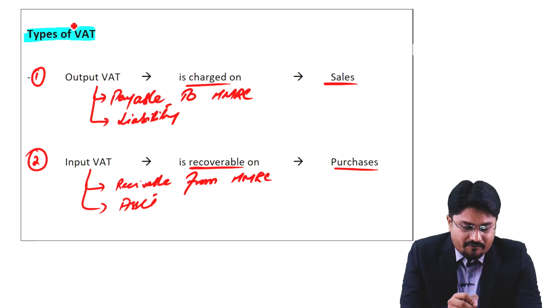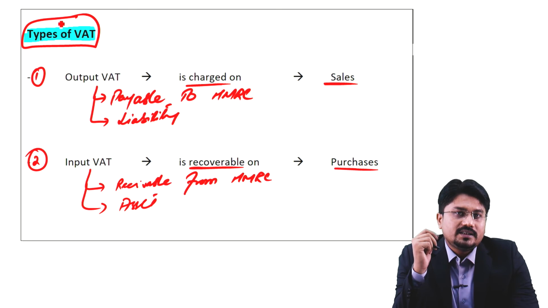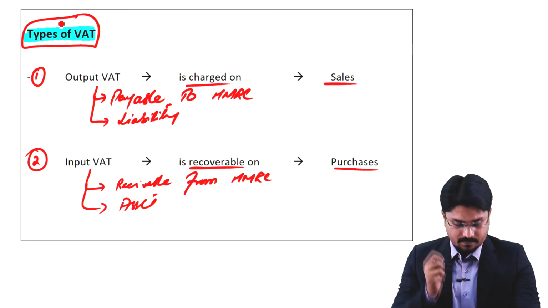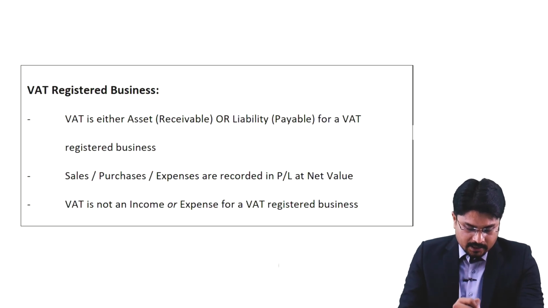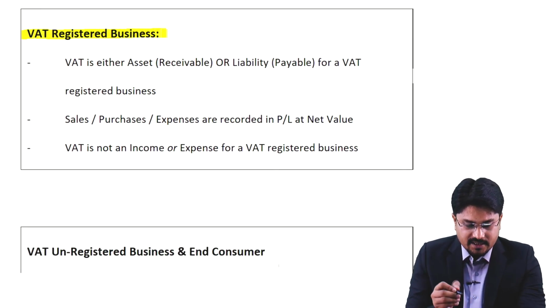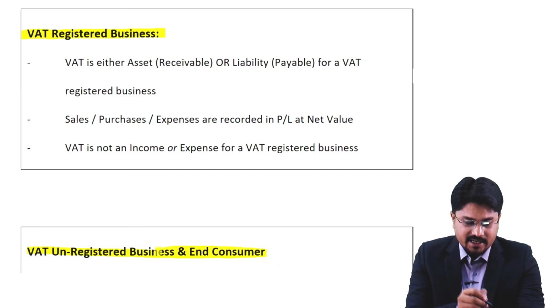So for a VAT registered business, there are two types of VAT, the output VAT and the input VAT. Output VAT is charged on sales and input VAT is recoverable on purchases. We have two headings here: VAT for registered business, and VAT for unregistered business and end consumer.